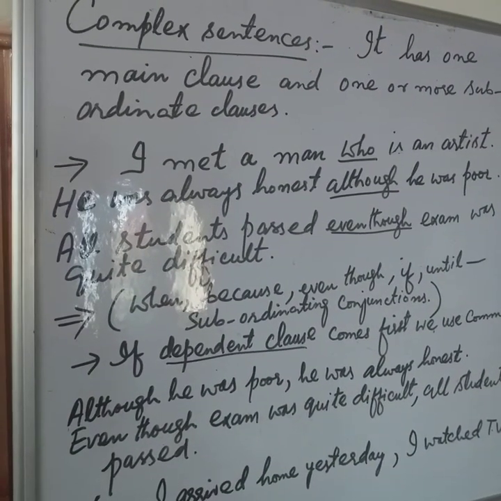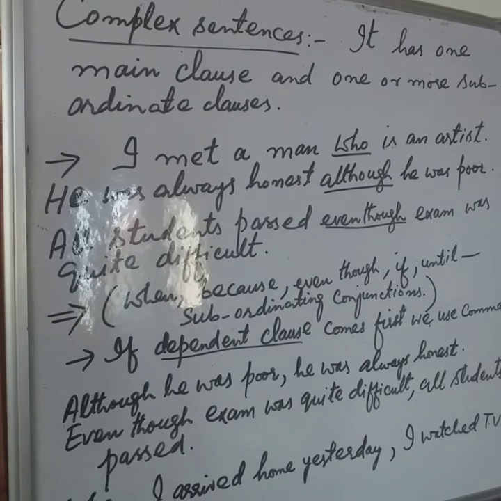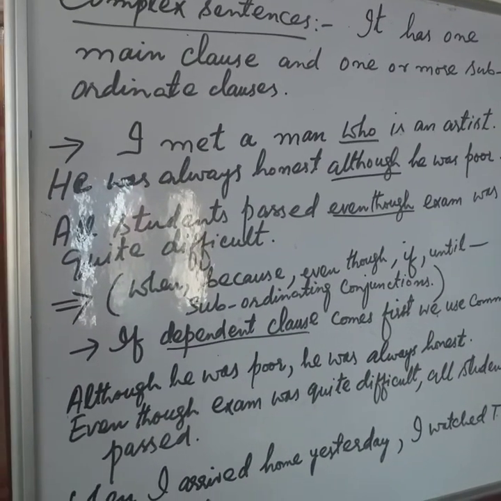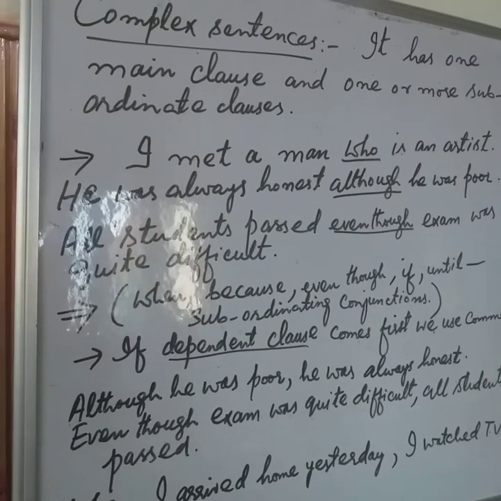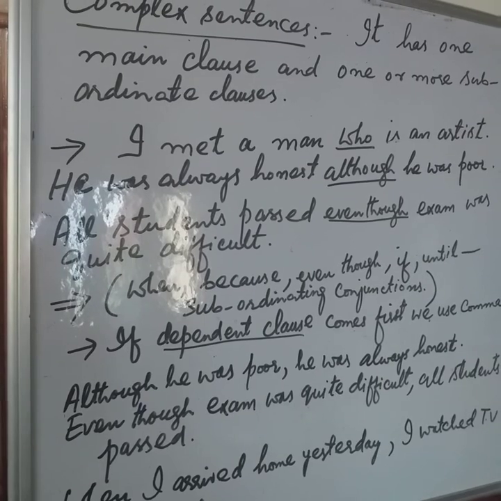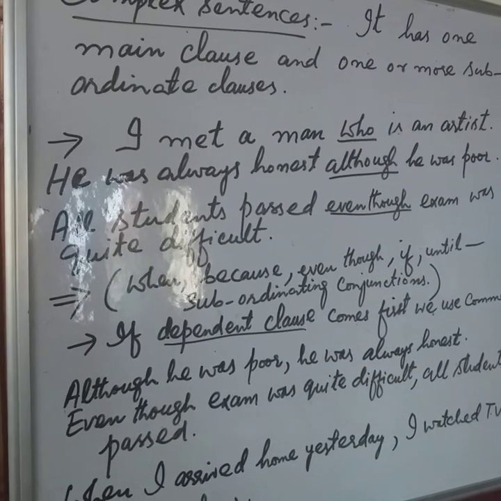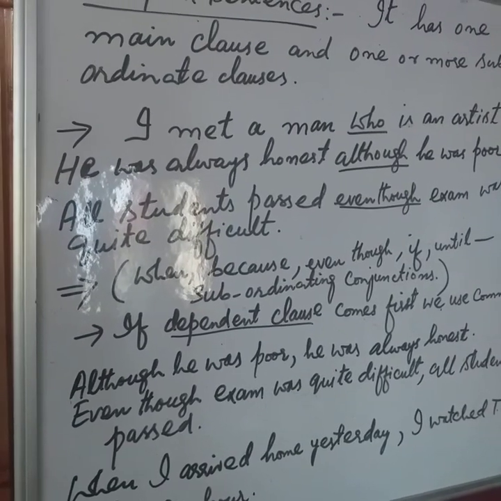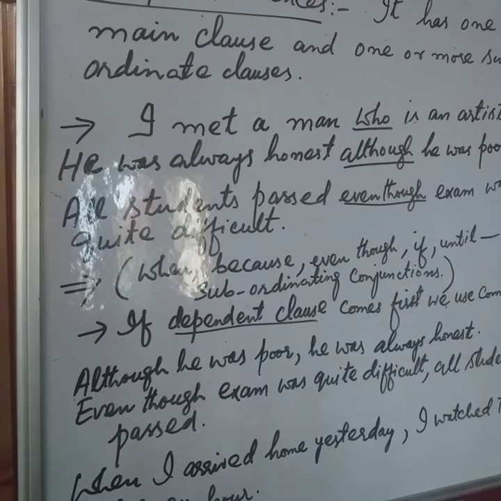As you are now aware that a complex sentence consists of one main clause and one or more subordinate clauses. Similarly, all students passed even though exam was quite difficult. This sentence also has two clauses. All students passed. It is the main clause of the sentence. Even though exam was quite difficult, it is the subordinate clause or it is the dependent clause of the sentence. So it is here a complex sentence.